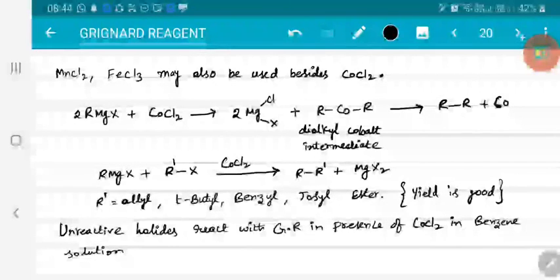Right. So for example, let me show some reaction also. If there is a bulky system, then R minus cannot attack over that crowded carbon. In such cases, when I add cobalt chloride, first you will get the cobalt intermediate, and finally it converts into the coupling product.